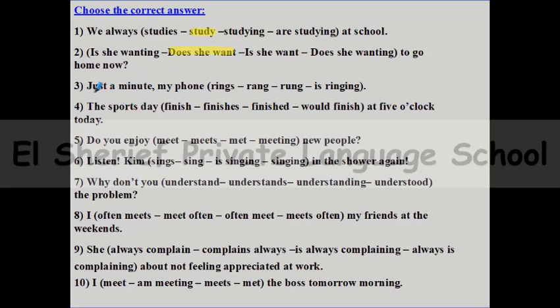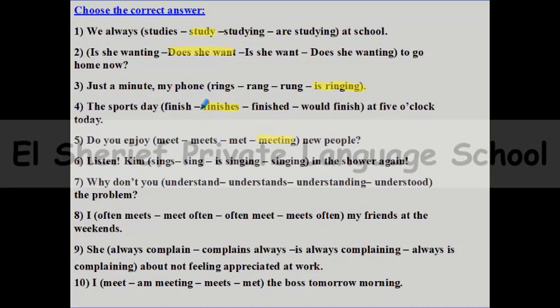Just a minute. My phone, yes, this is a repeated question. So my phone is ringing. Great. Number 4, the sports day finishes. Yes, great. The sports day finishes at 5 o'clock. And here, do you enjoy space new people? Do you enjoy? Yes, after enjoy we can add ing to the verb. Do you enjoy meeting new people?